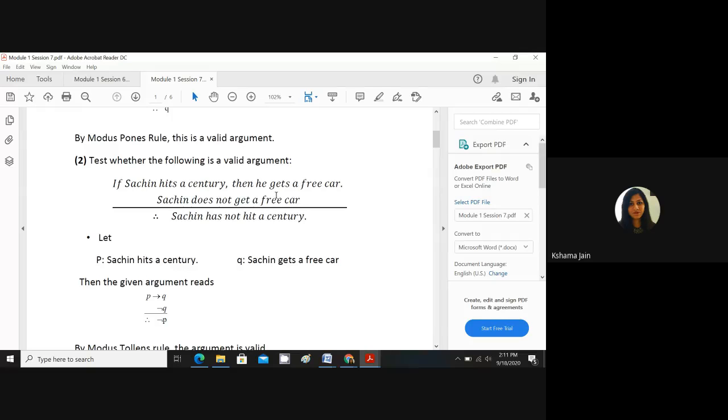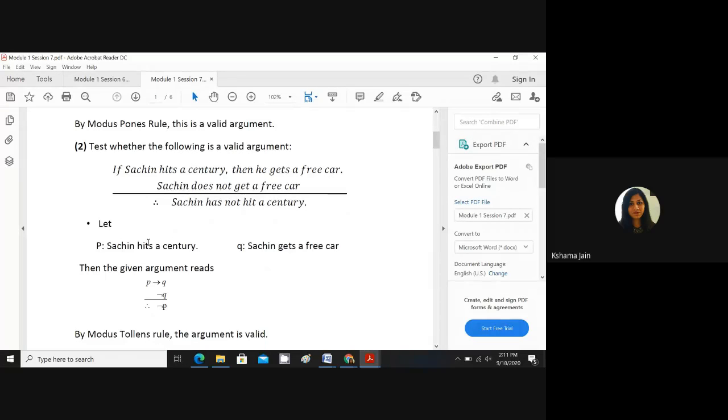Now come to the second line. Second line, Sachin does not get a free car. So that means here, Sachin gets a free car is Q, so this will be negation of Q. If I put does not, that means that will be negation of Q. Okay. And Sachin has not hit a century, where this was Sachin hits a century. So Sachin has not hit a century will be negation of P.